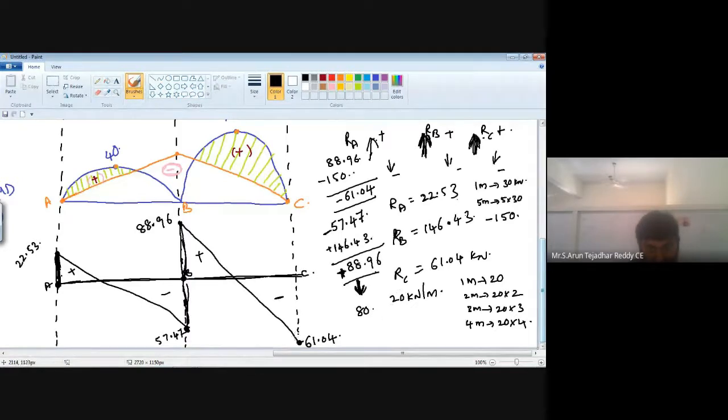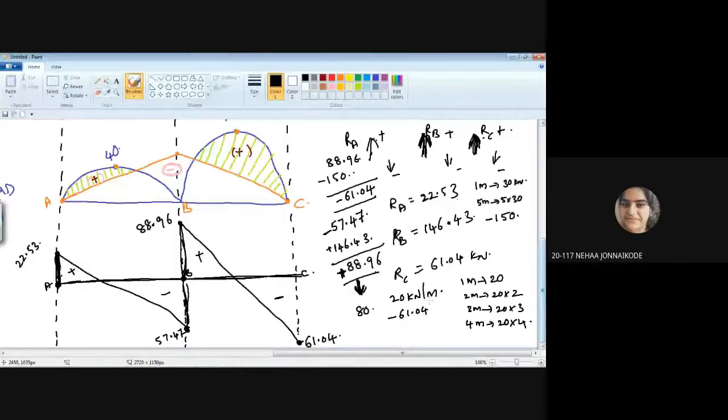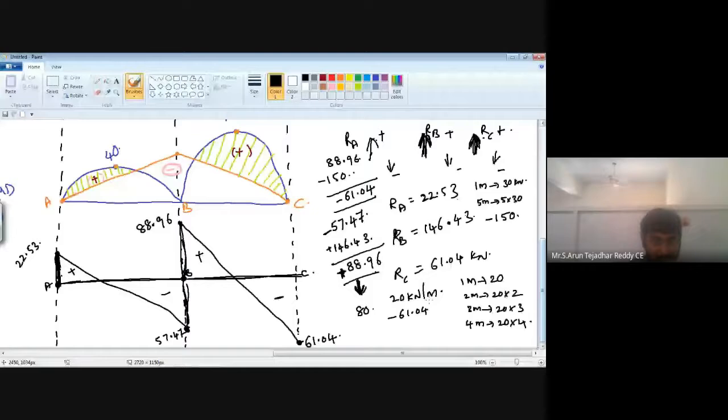Here we got minus 61.04. Now tell me the value of RC, Neha. 61.04 positive. Positive 61.04. It means finally it is 0, at point C. Now join this point.